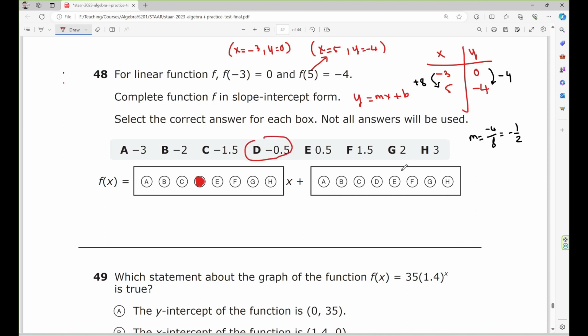And then this is the y-intercept, where x equals 0. So you just substitute. So you have y equals negative 0.5x plus b. Now you just pick the point right here, x equals negative 3, y equals 0. So y equals 0 equals negative 0.5 times negative 3 plus b. So it's going to be 0 equals 1.5 plus b. So b equals negative 1.5. So b equals negative 1.5 should be C right here.